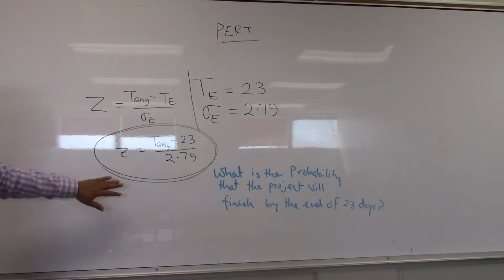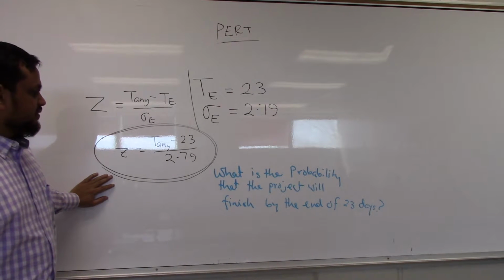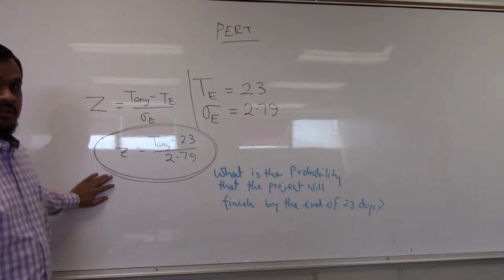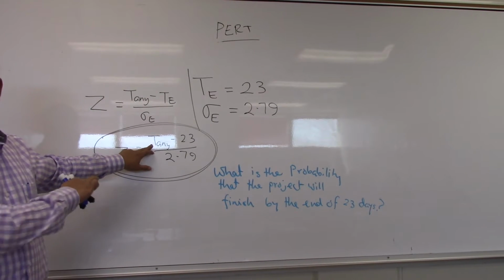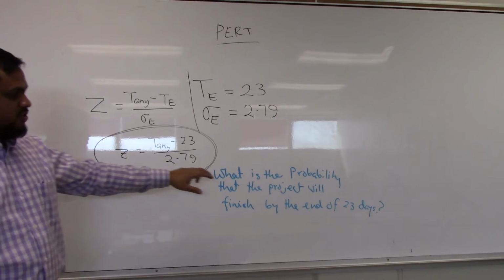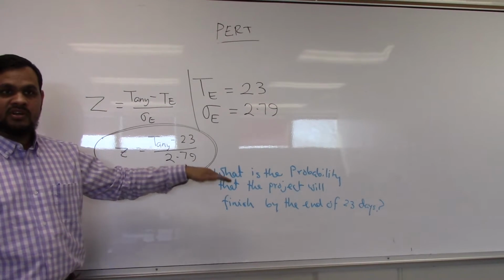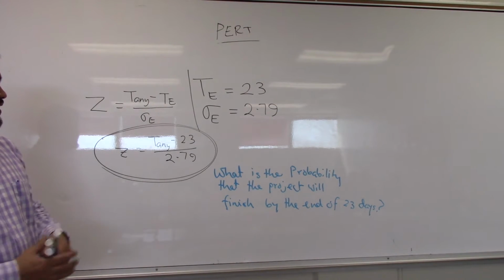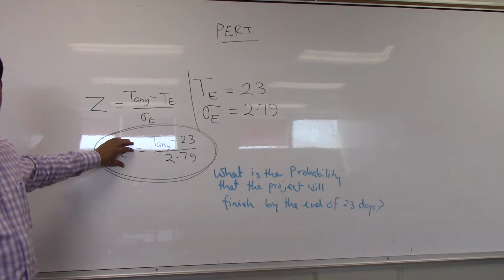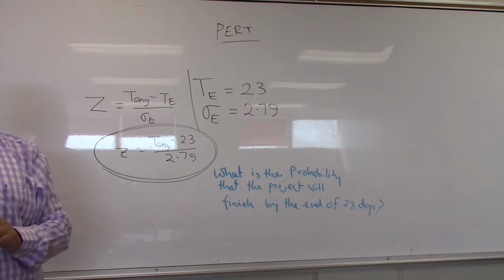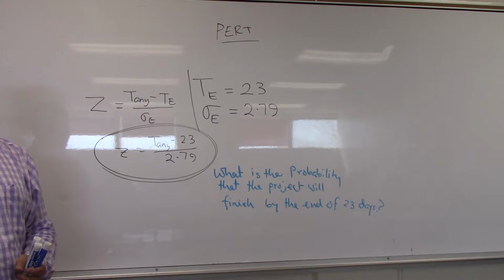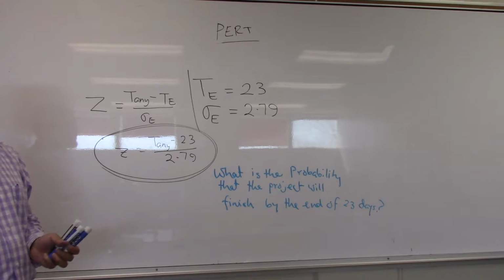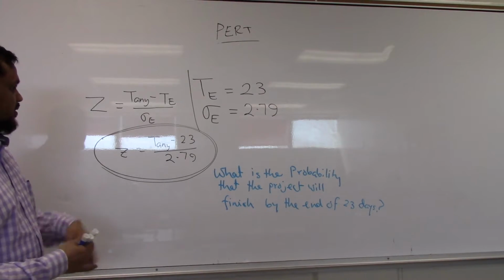Okay, so first question: what is the probability that the project will finish by the end of 23 days? It means the summation of finishing by any time: 23, 22, 21, 20, 19, anything is good. Now how to find it? First find your z value, go to the z chart, find the probability fraction, then convert it to a percentage.